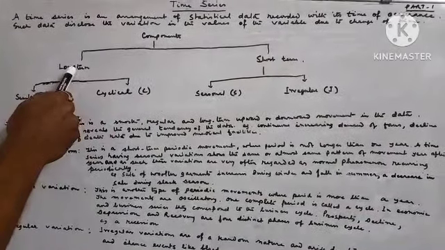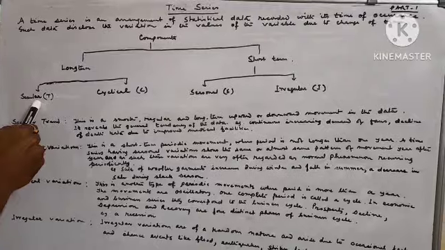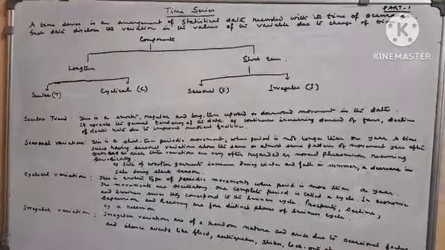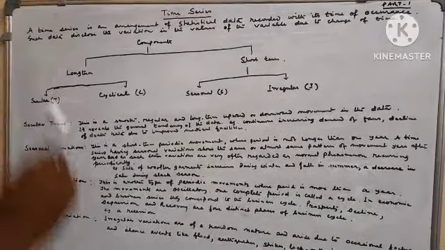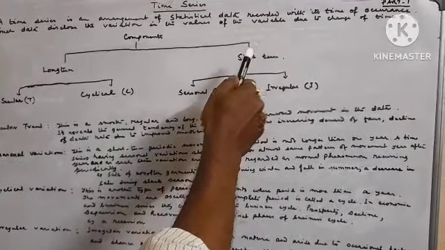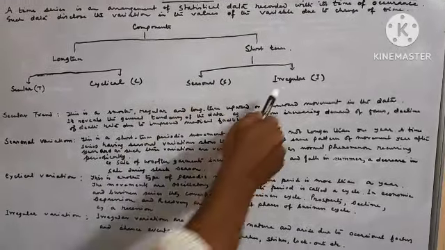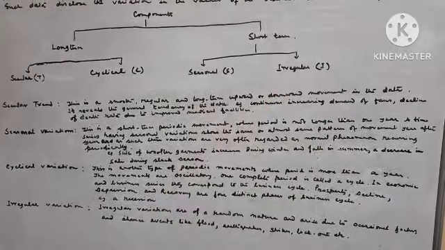Components. Long term: under long term, secular trend, that is represented by T, and cyclical variation, that is represented by C. These are the variations. Short term: seasonal variation, that is represented by S, and irregular variation, that is represented by I.